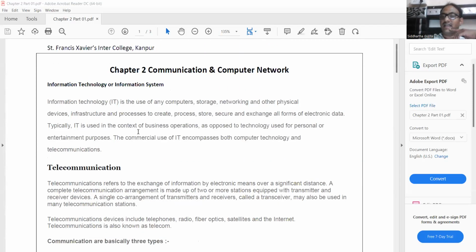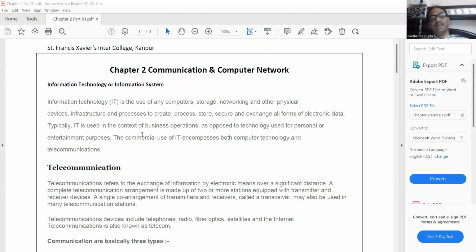Now let's move on. As I said, I've sent you the part 1 PDF of chapter number 2. Once you open your group, you will find the notes of chapter number 2 part 1.